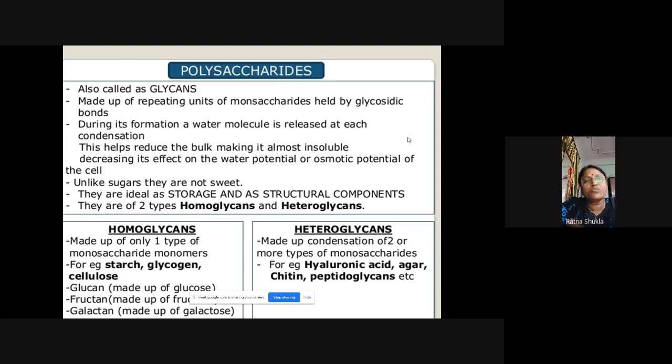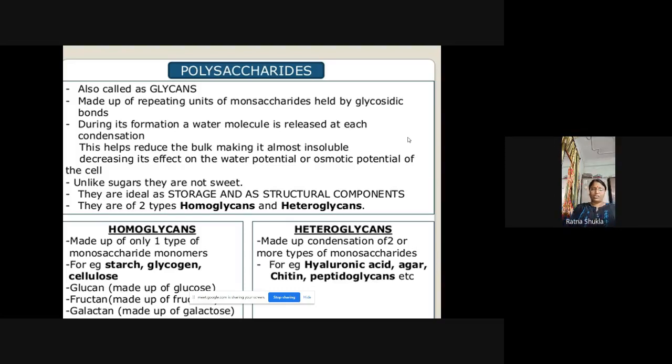CO and NH2 bonds are present here. So when an acid group and an amino group bond, in that case the amino group releases one hydrogen atom, and the acid group gives an OH group. So this H plus and OH group combine and form H2O in the formation of the glycosidic bond. Now this helps to reduce the bulk, making it almost insoluble.